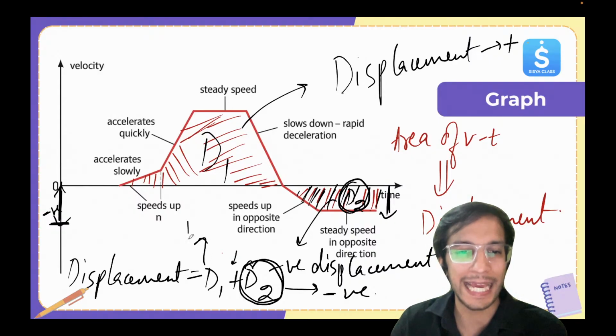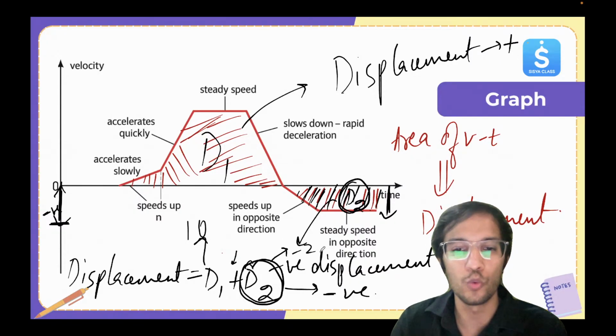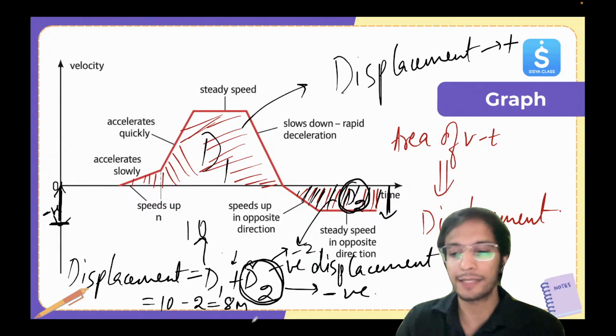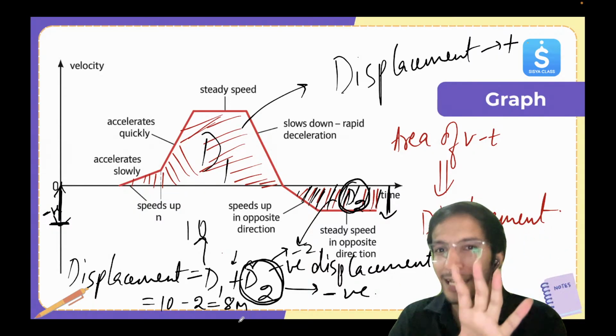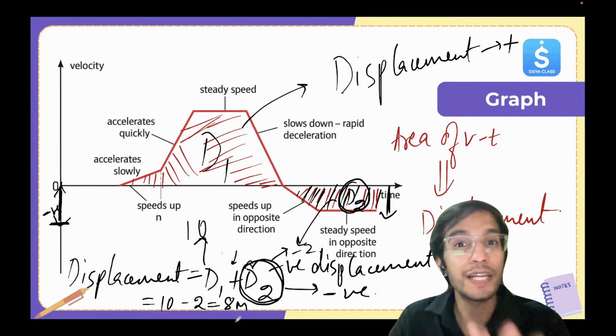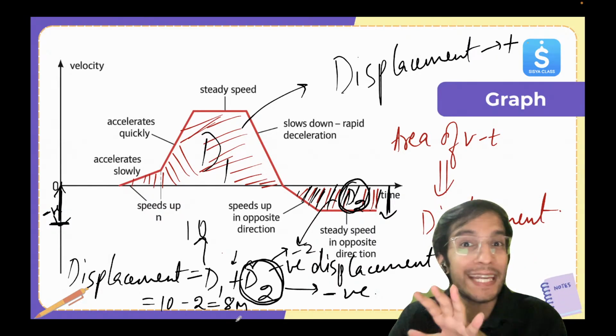So let's say D1 is 10 and D2 is minus 2. So the net will be 10 minus 2 equal to 8 meter. Like this it will be. Very important. Okay, so that's how you find the displacement through the VT graph. You find the area.